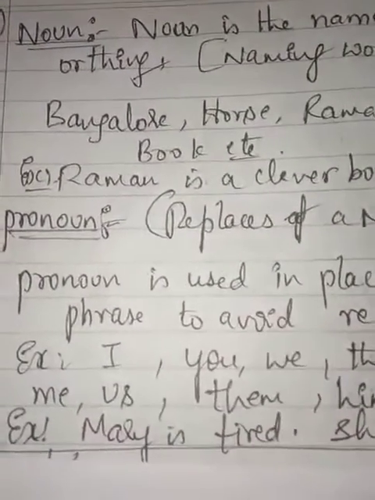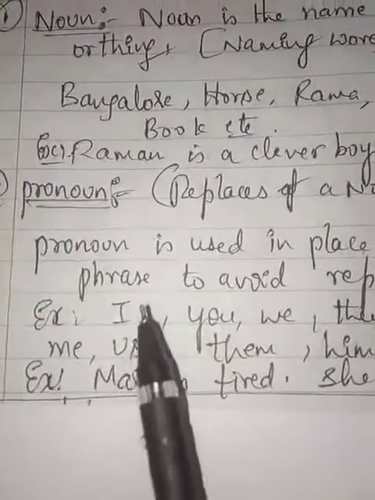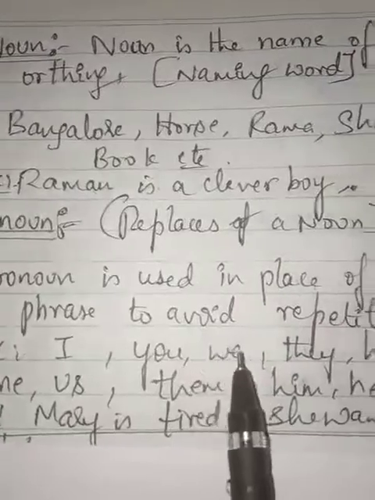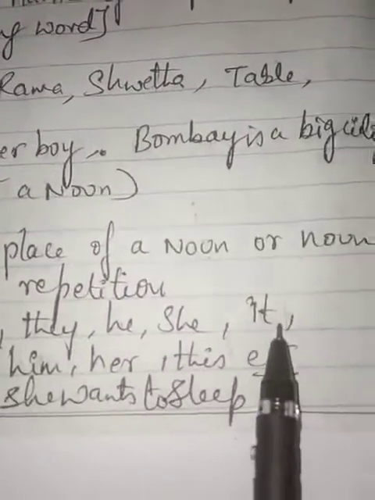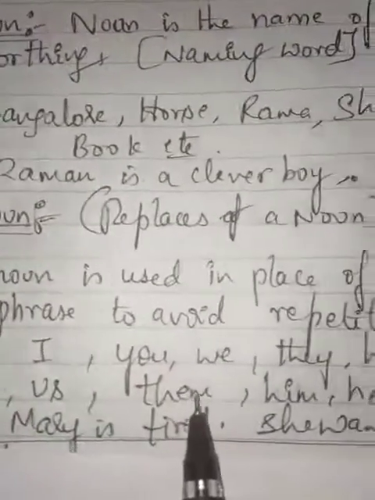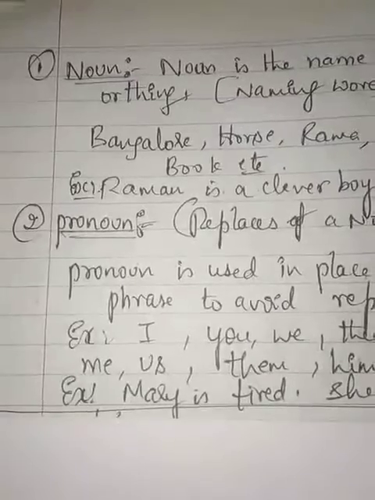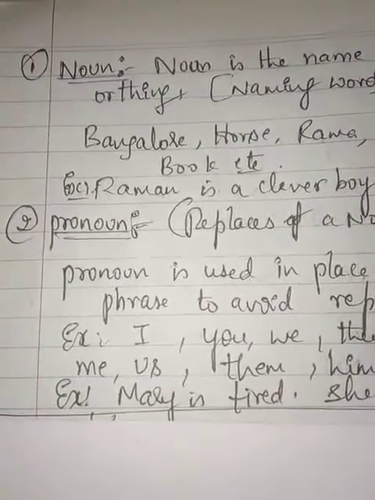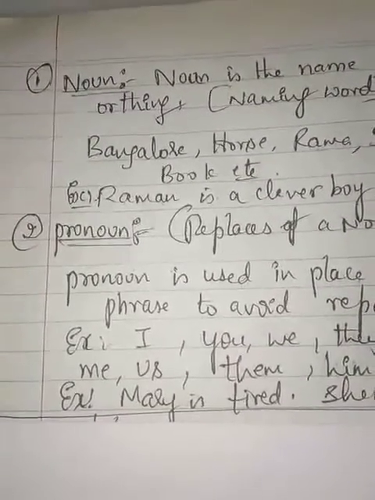Which are the words you can use in place of noun? Example, I, you, we, they, he, she, it, me, us, them, him, her, this, etc. These are the words used in place of noun.